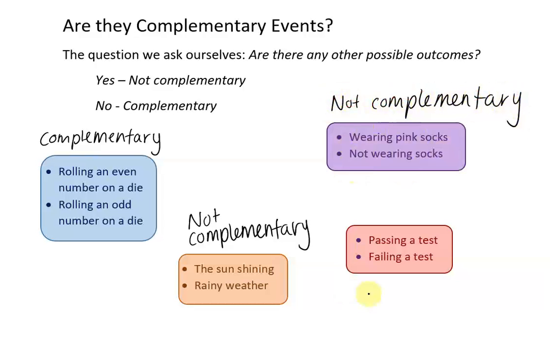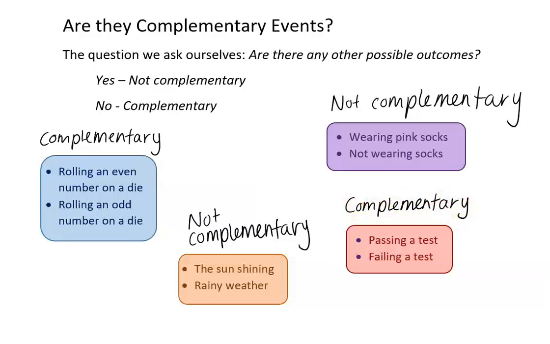And lastly, if we look at our reddish bubble, our two events are passing a test or failing a test. Are there any other possible outcomes? Really, you either pass a test or you fail a test. You can't sort of tie a test like you could in a sports game. So the only two options are you pass the test or you fail the test, provided you did actually take the test. So they are complementary events because they're your only two options. You pass or you fail a test that you have taken.